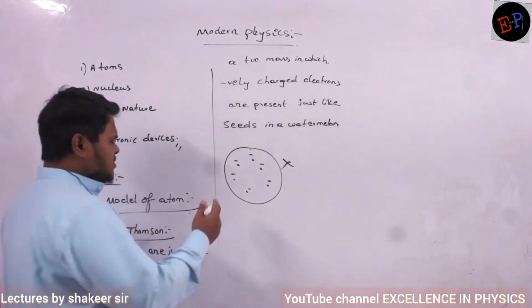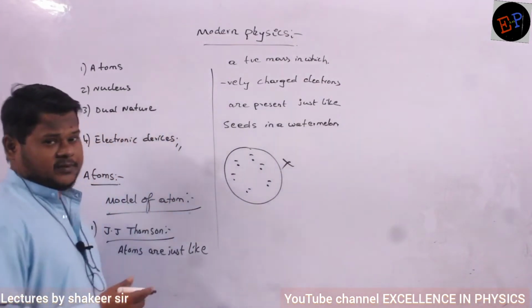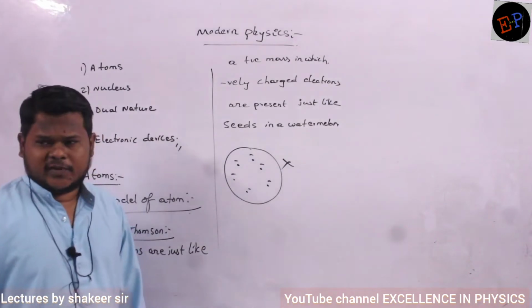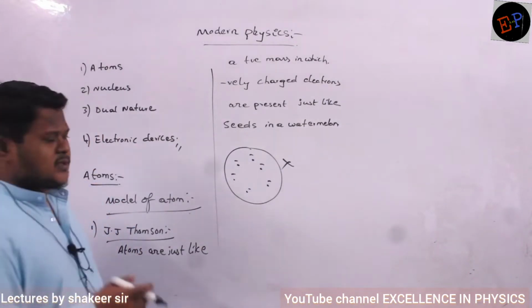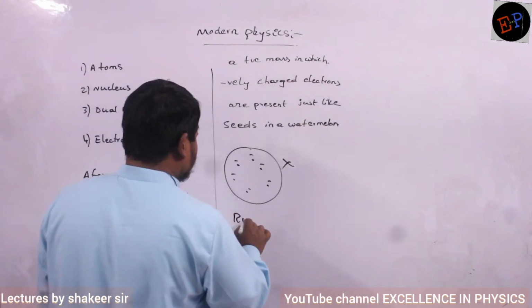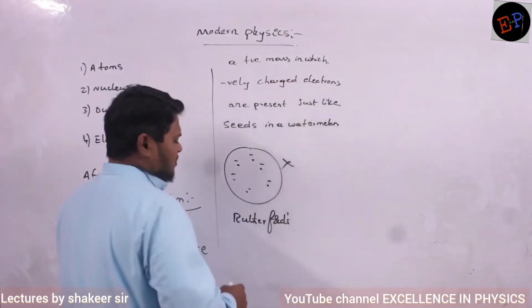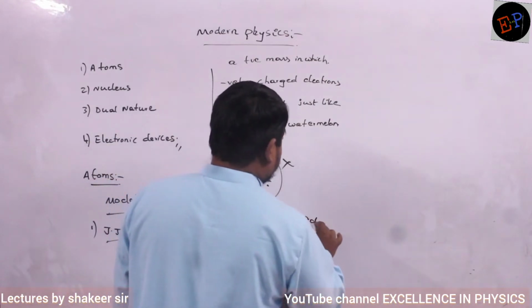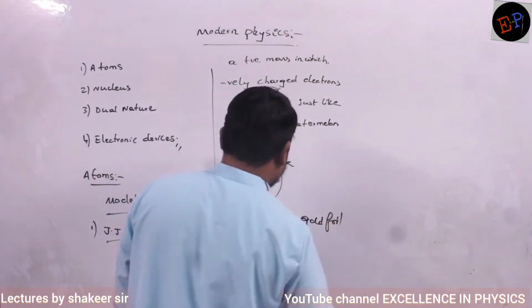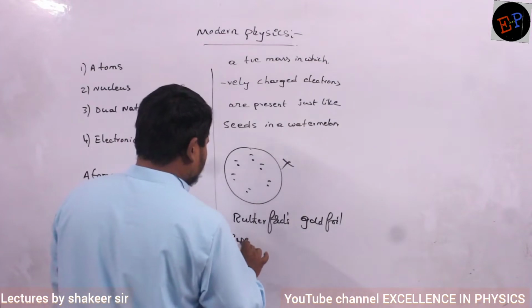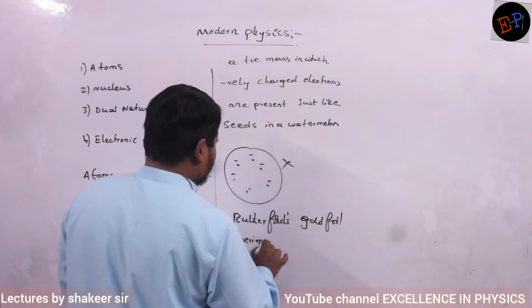The next trial was done by Rutherford, and before studying Rutherford's model we have to study Rutherford's gold foil experiment.